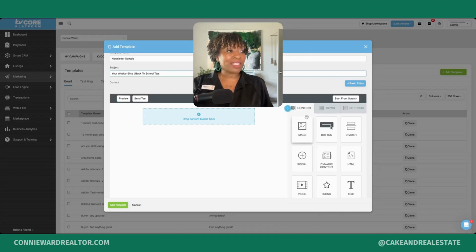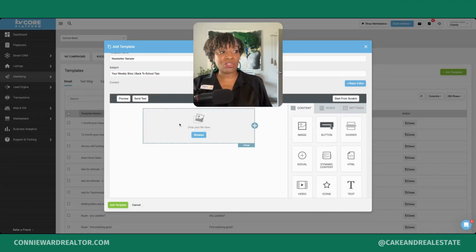So what that means is, let's just say we're going to place an image at the top of our newsletter. So we need a content block to place that field into. So you just drag and drop. So now you see it turned that content block into an image block.